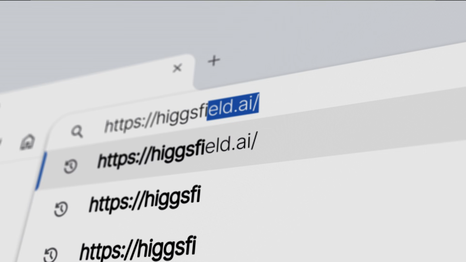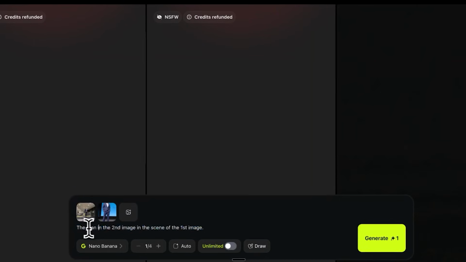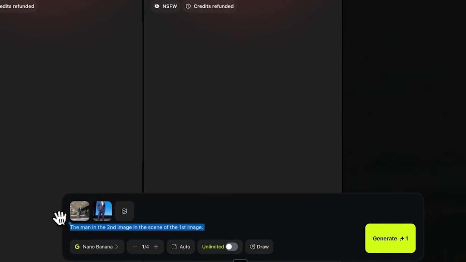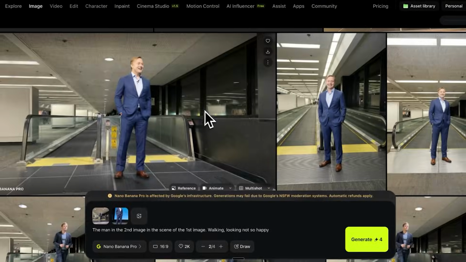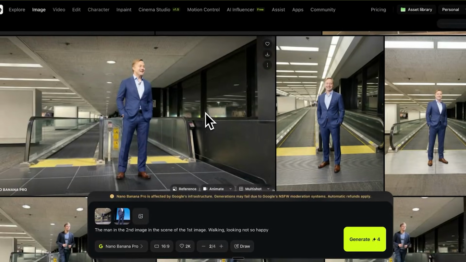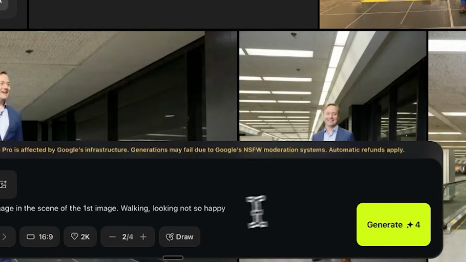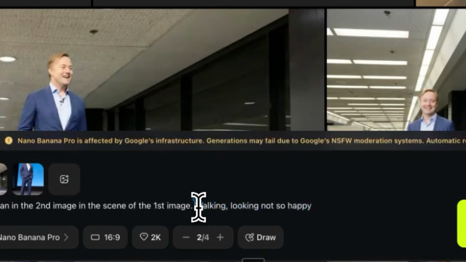So we'll head into Higsfield, go into image, create image, and then drag in these 2 images. And I'll put in the prompt, which is the man in the second image in the scene of the first image. And you can see it generated some initial photos, but I wanted it to give me a little bit more options to choose from. So I'll click generate again and also add that he's walking and not looking so happy.